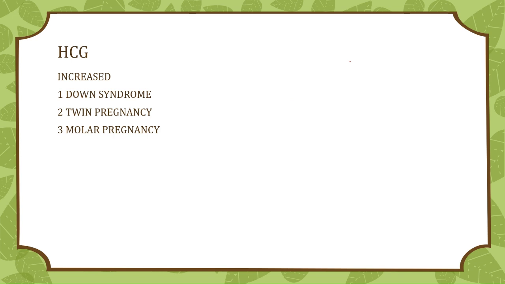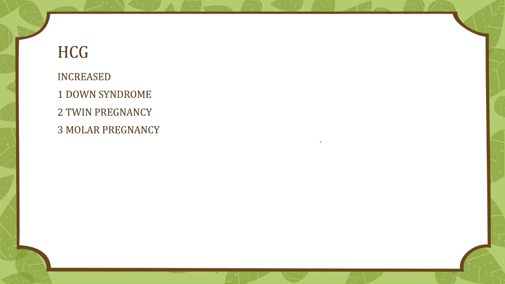Okay, so in HCG you have to remember it is a glycoprotein hormone. It is synthesized by syncytiotrophoblast of the placenta, and it disappears from the urine after 2 days and from the blood after 2 weeks of the delivery. And HCG has an LH-like action, that it stimulates progesterone production by corpus luteum.